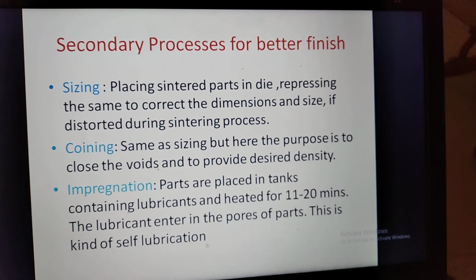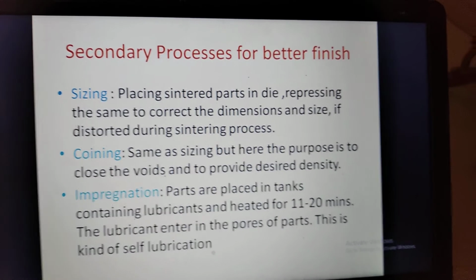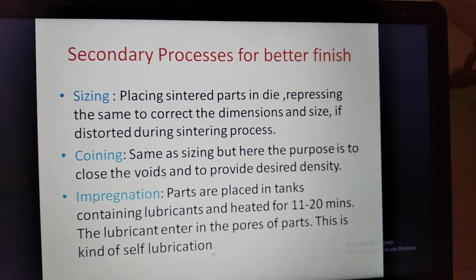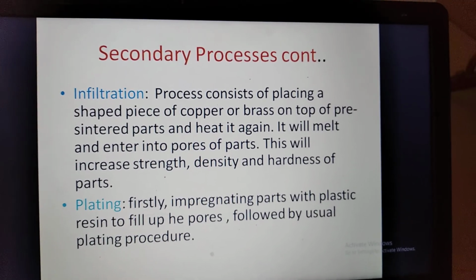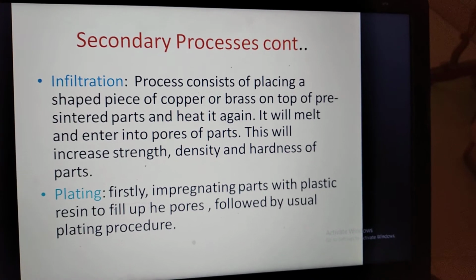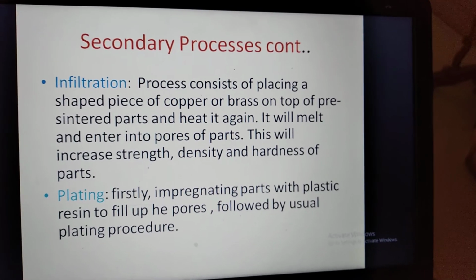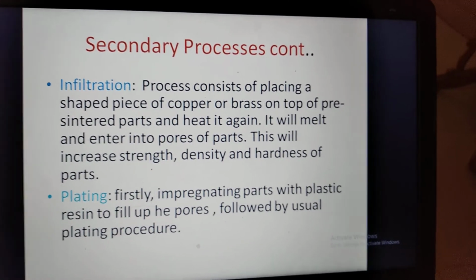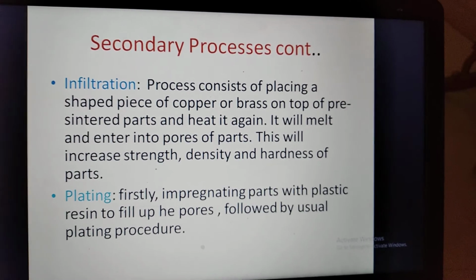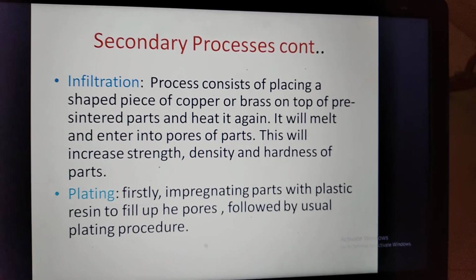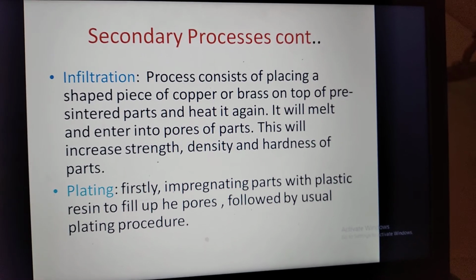Now impregnation is important. Here the parts are placed in tanks containing lubricants, and these are heated for a sufficient period of time, let us say 11 to 20 minutes. After that, the lubricant enters the pores of the parts. This is a kind of self-lubrication. Another process is infiltration. What is meant by this? This process consists of placing a shaped piece of copper or brass on top of the pre-sintered part and heating it again. Then the copper or brass melts and enters the pores of the part. This increases the strength, density and hardness of the part.